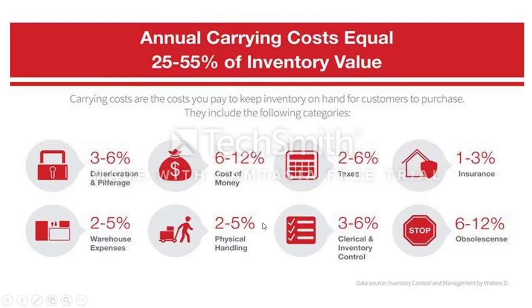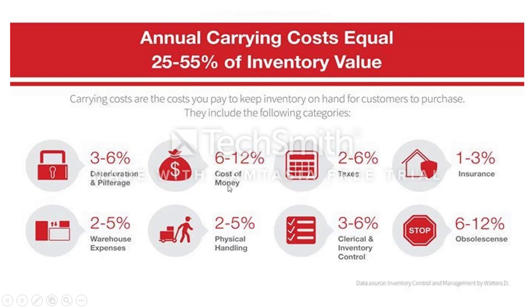Next I come to the inventory carrying cost. The reason for discussing this is that inventory cost is a very, very important question from the examination point of view. What are all the costs that come under inventory carrying cost? One is deterioration and pilferage. If inventory is there, these will come.